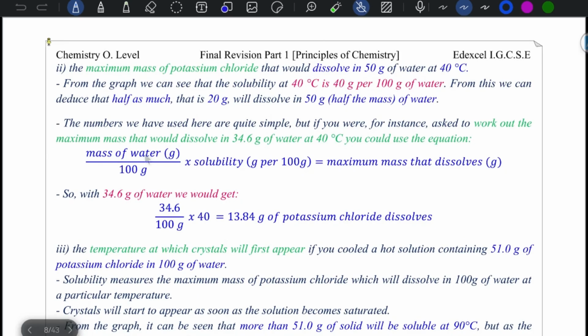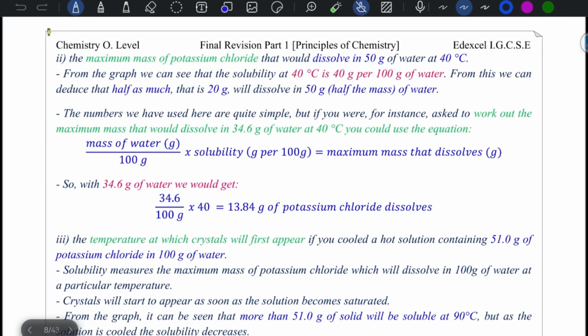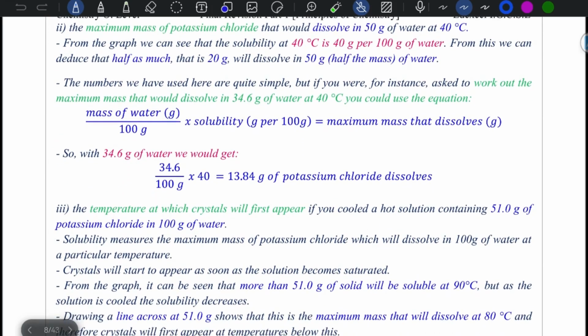The numbers we used here are quite simple, as you can see, but if he told you the maximum mass that dissolves in 34.6 gram of water, you can use a formula: mass of water divided by 100 multiplied by solubility. Let's say solubility, we get 40, mass of water 34.6 divided by 100, so we now found that 13.84 gram of potassium chloride dissolves.